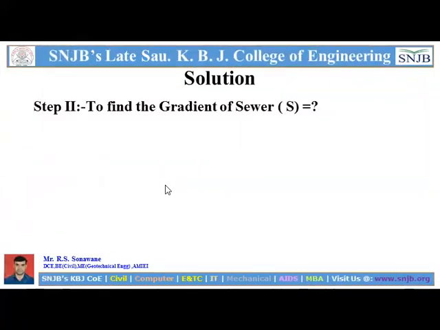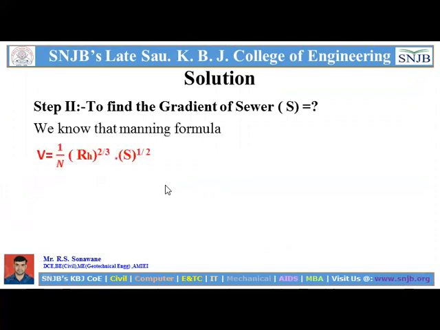So in the numerical example, we have to determine two things. One is the self-cleansing velocity or minimum velocity, and the second is its gradient. To find the gradient, we should find S. We know Manning's formula, that is V is equal to 1 upon n into RH raised to the 2 by 3 into S raised to the 1 by 2. Here RH is the hydraulic radius.